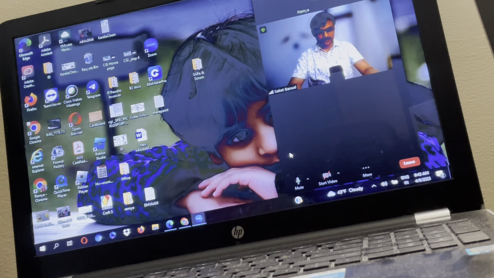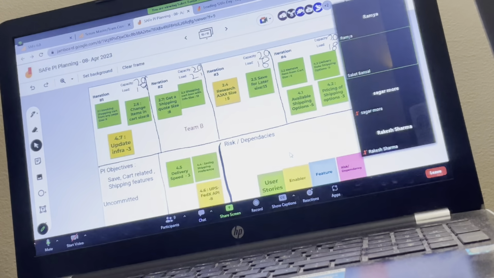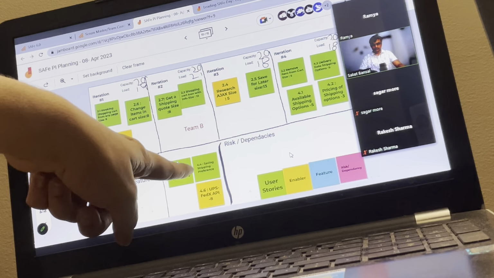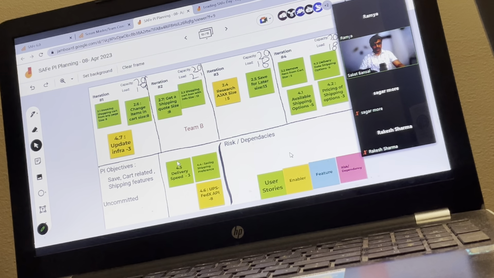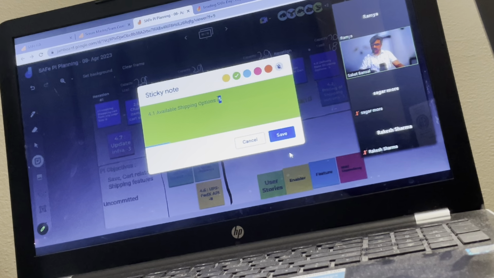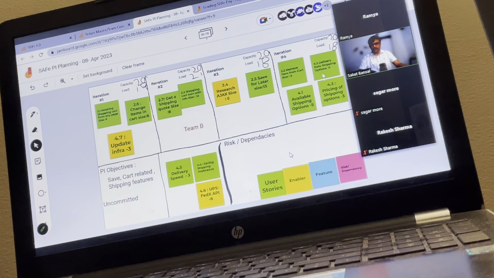Sorry, Saikat, I have one more question. Go ahead. There was one story which does not have any points. If you see the one numbered 4.4, we need to have a rough estimation on that. So this can be added somewhere also. This is 5? No, 4.4. Okay, so if it is left by mistake, then you need to add it. The team will discuss and add it.